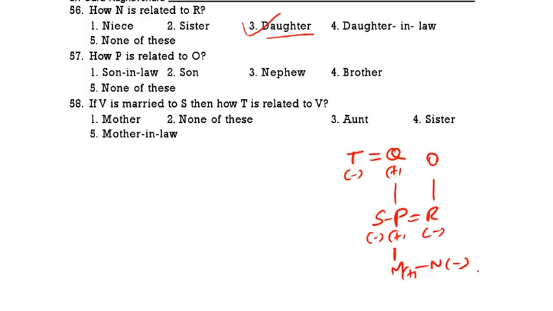How is P related to O? Son-in-law. That is the correct answer. If V is married to S, for this question, then how is T related to V? T is the mother-in-law of V. 5 is the correct answer.